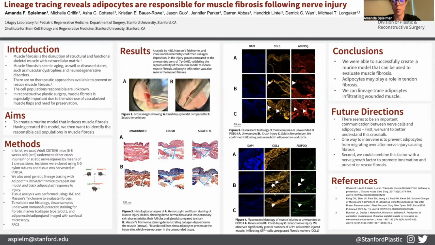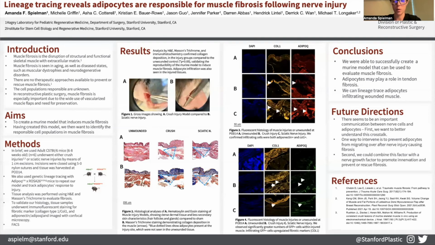In addition to these methods, we repeated the aim 1 model and also performed FACS analysis on our harvested tissue. We observed a significantly greater number of GFP positive cells, shown in figure 4, and infiltrating GFP cells were upregulating fibrotic markers such as collagen 1, which is stained for here. So what are our conclusions? We were able to successfully create muscle fibrosis using established approaches. We also determined that adipocytes may play a role in muscle fibrosis, and we were able to use lineage tracing to track their behavior as they infiltrated into the wounded muscle.